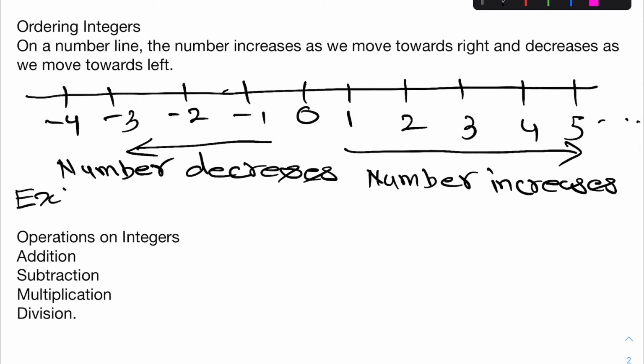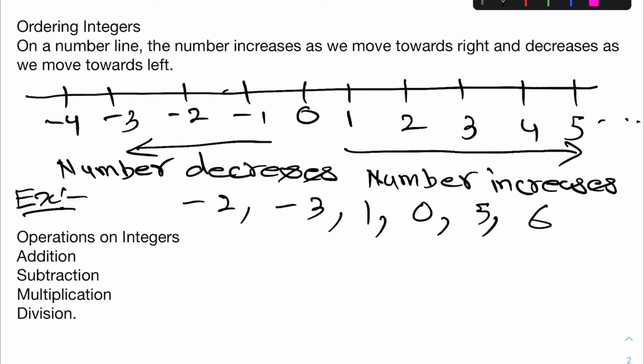For example, if I give you -2, -3, 1, 0, 5, 6 and say arrange them in order, how will you arrange it? First of all, represent these integers on a number line. First represent 0.